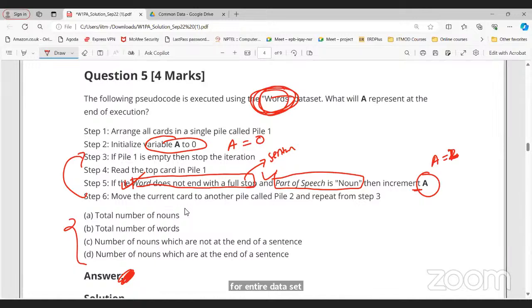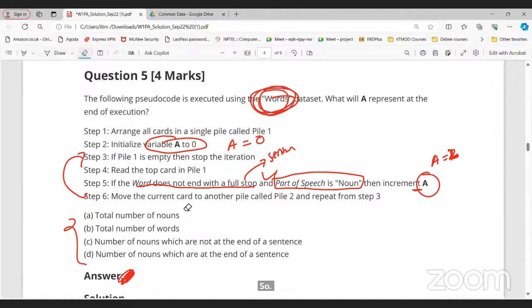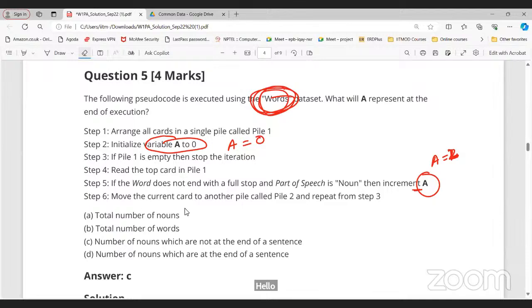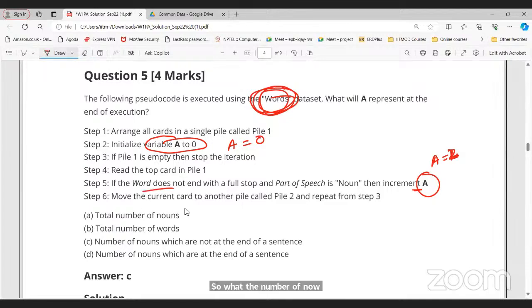Total number of nouns? No. The step 5 says the total number of nouns which do not end with a full stop, the number of nouns which are not at the end of the sentence. We are taking it wrong. Oh, sorry, here it says "does not end with full stop". I missed this "not". Okay.